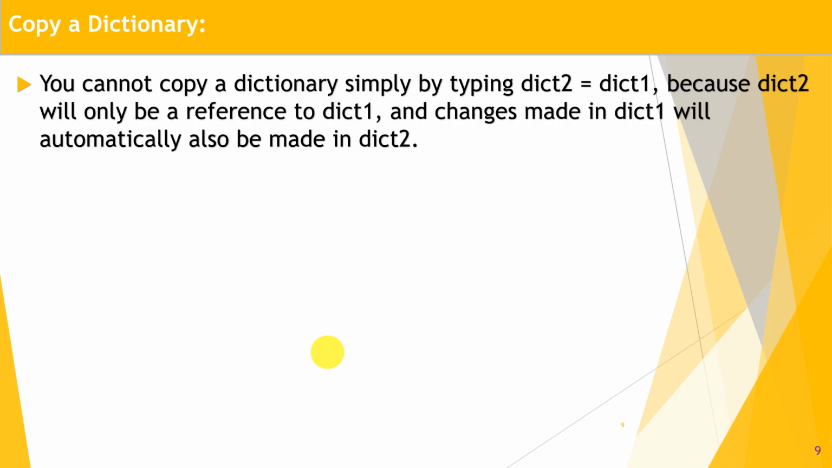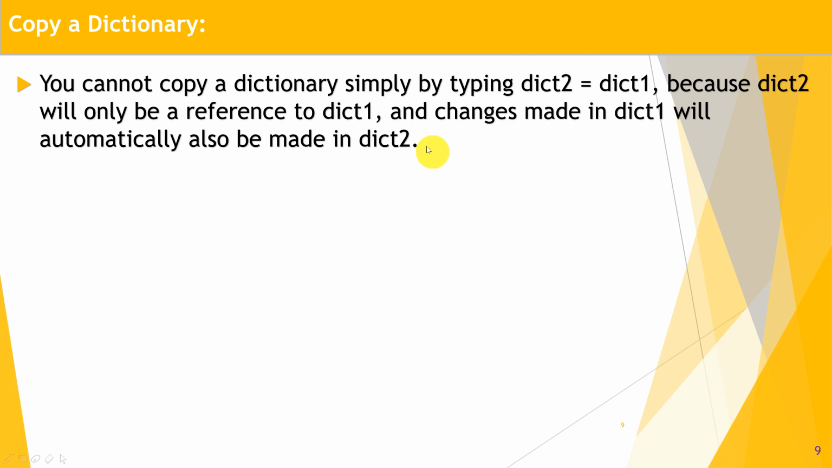Let's move to the next point, that is copying a dictionary. How to copy a dictionary from one variable to another? We cannot copy a dictionary simply by typing dict2 is equal to dict1. What happens? Only the reference is copied from dict1 to dict2. They refer to the same object. A copy of that object is not created. So whatever changes you make in dict1 or dict2 are reflected in both, and vice versa. Great. Hope you understand. We will check it.